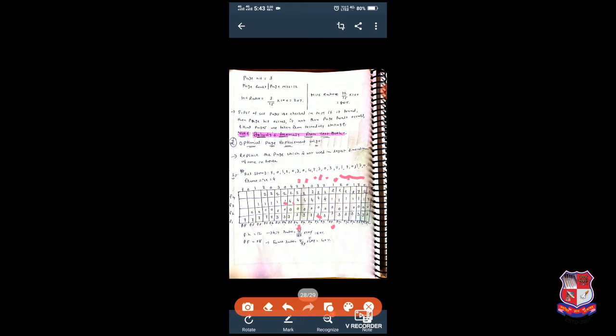Then 0 will be used in a nearby location. 4 will not be used in a nearby location. Then 2 will be used in a nearby location, so we have two options, 4 and 3. So we will replace 4; we will put 1 instead of 4. So here we have 1 at frame number 3.